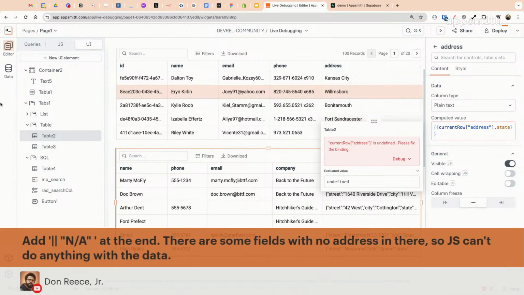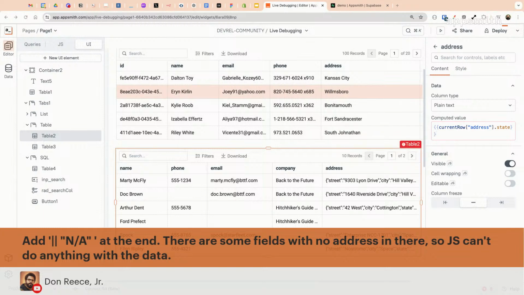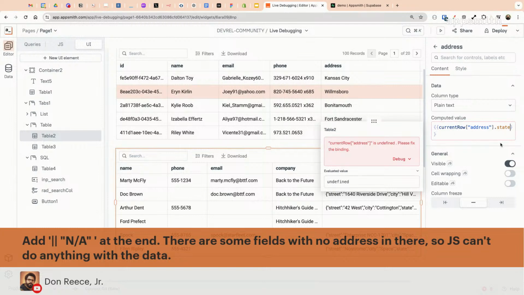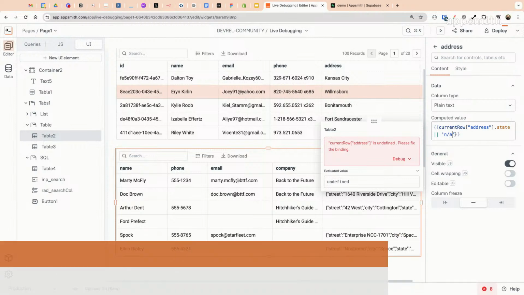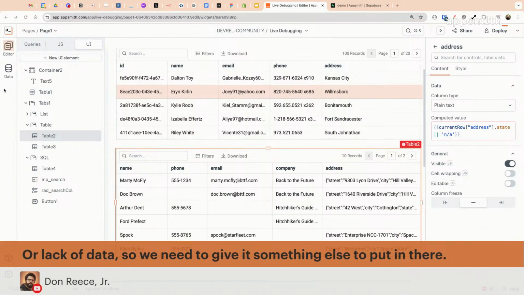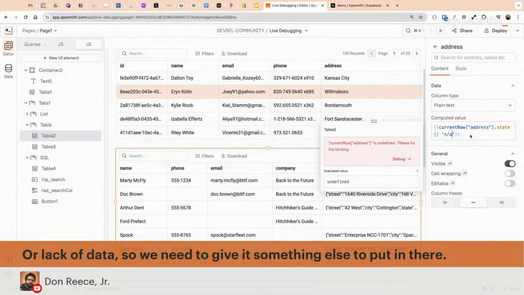So what Don is saying is to add an OR NA at the end. There are some fields with no address in there, so JS can't do anything with the data. Yeah. Okay. We can try that. So we'll use an OR operator and then give it a fallback value of NA. Still says current row address is undefined. Not a bad idea though. There's a similar error, a very close situation, where that would actually work, but this is not quite that. I think he's saying that with the lack of data, we need to give some sort of else to put in there.